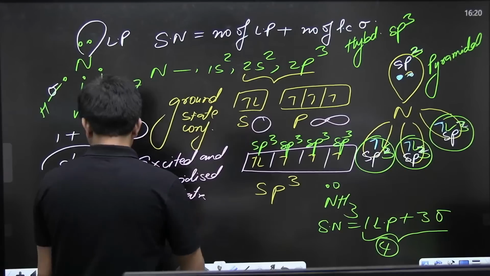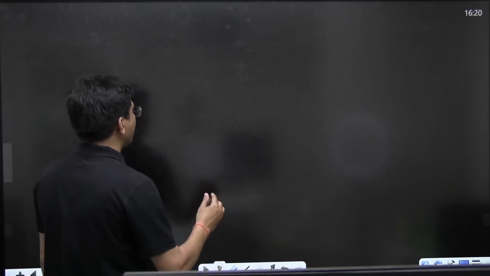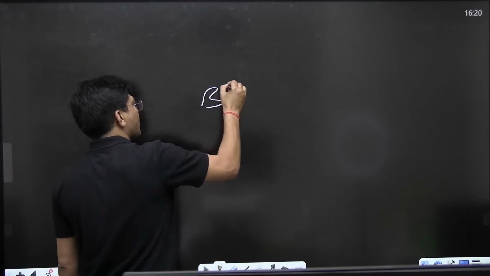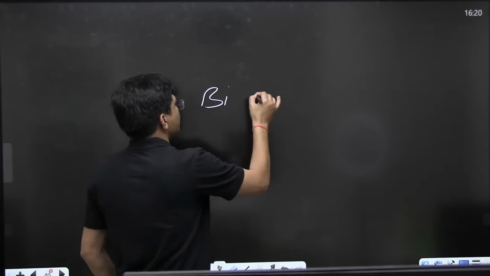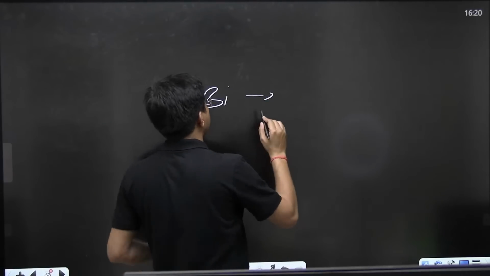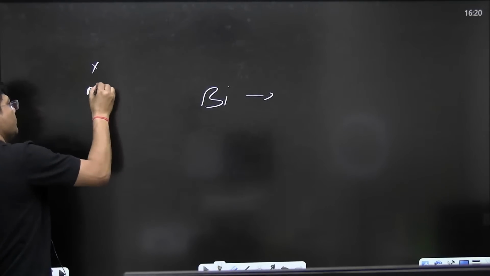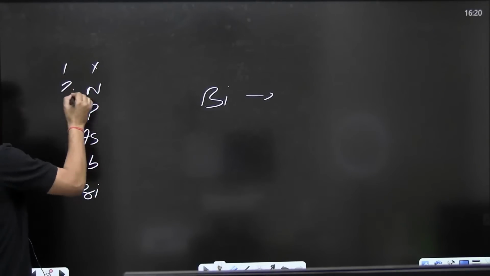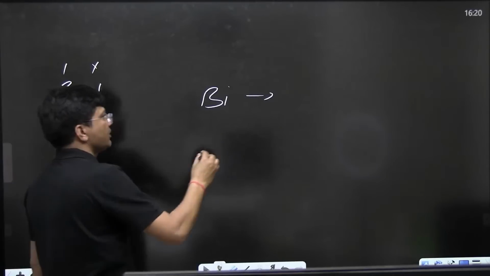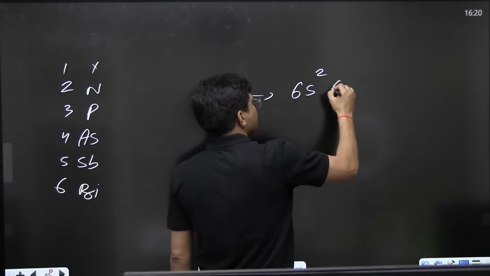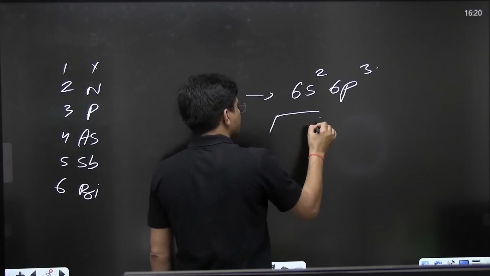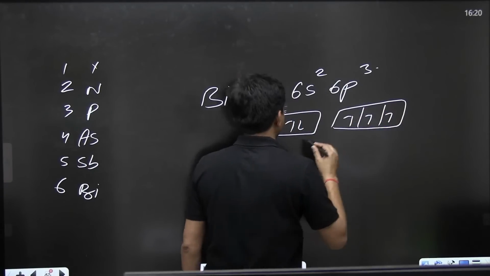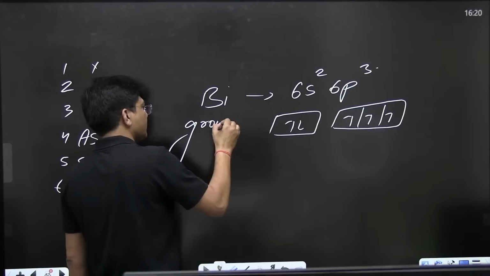Now, if I talk about nitrogen, phosphorus, arsenic, antimony, bismuth, bismuth also has electrons in the outermost orbit. See how to write it down: nitrogen, phosphorus, arsenic, antimony, bismuth. You can see 1, 2, 3, 4, 5, 6. So it is like this: 6s2, 6p3. This is your ground state.